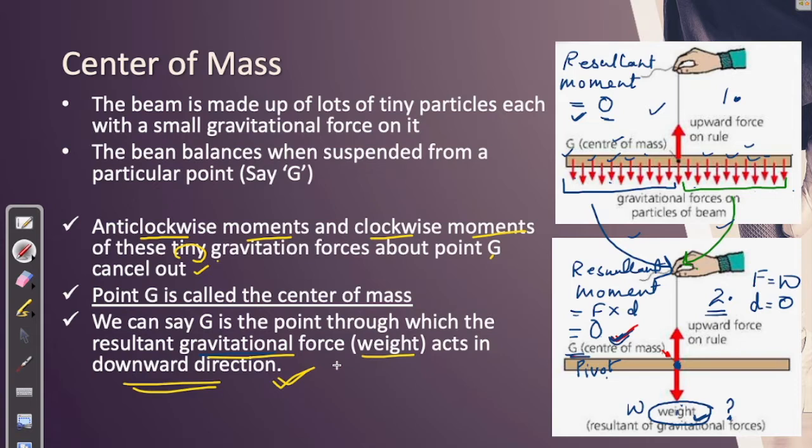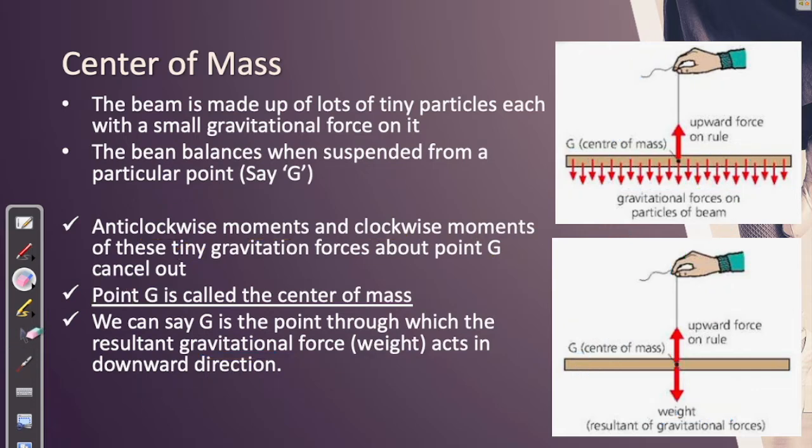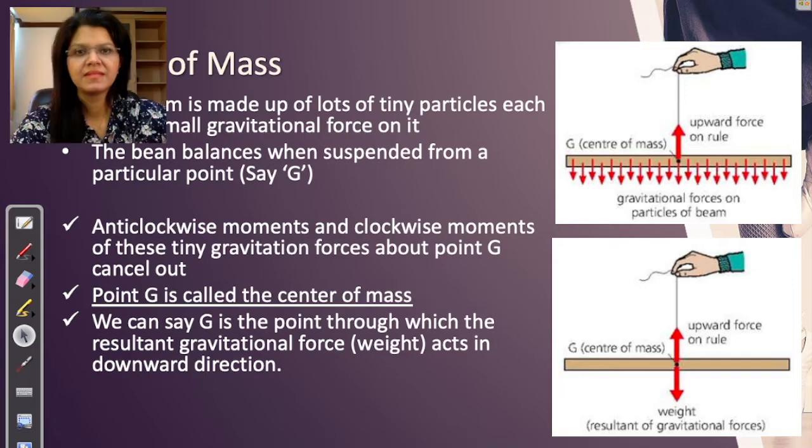The same thing you can say that the resultant weight is acting from the center of mass, which is also same as saying that the resultant moment is zero. The resultant turning effect is zero, which means the object is not turning, it is in equilibrium. Simple and straightforward, right? If you have any further doubts, you can just comment in the chat box and I'll try and clarify each one of your doubts.